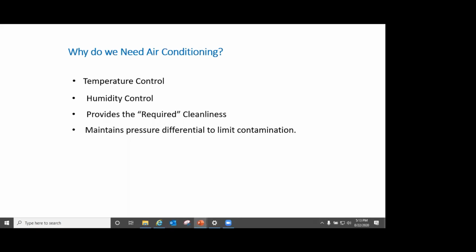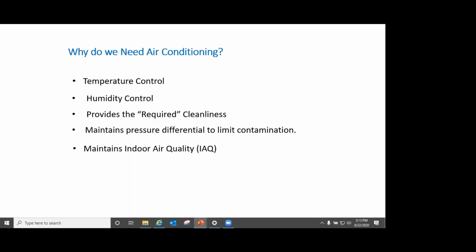Contamination means, if you're in an operating theater with part of your life system on artificial support, your immunity has gone down. So we need to ensure that bacteria, viruses, or germs are kept out of the environment. That's done through a differential pressure mechanism. That's also a part of air conditioning requirement.